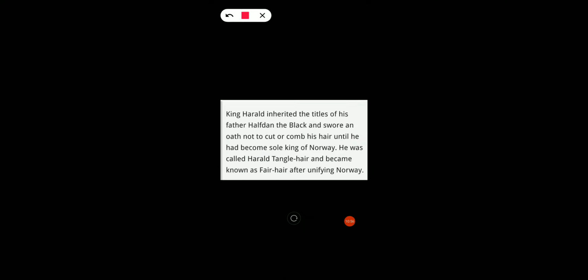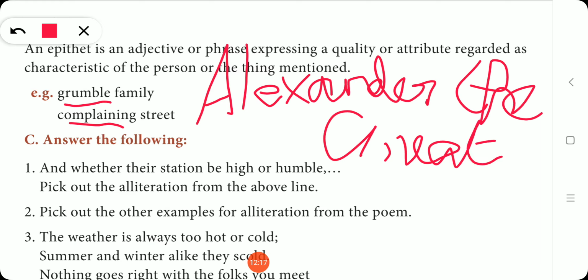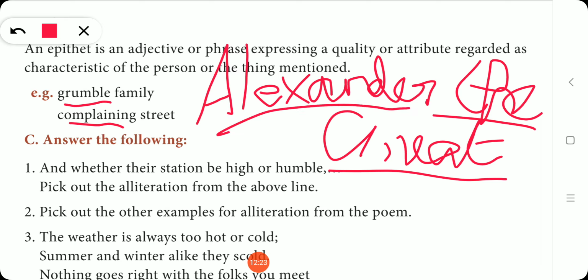Also, one more familiar example: Alexander the Great. What is the epithet here? The Great is the epithet. Alexander is the name of that person, and the Great is qualifying Alexander, so it is an epithet. So this is what epithet means, right?